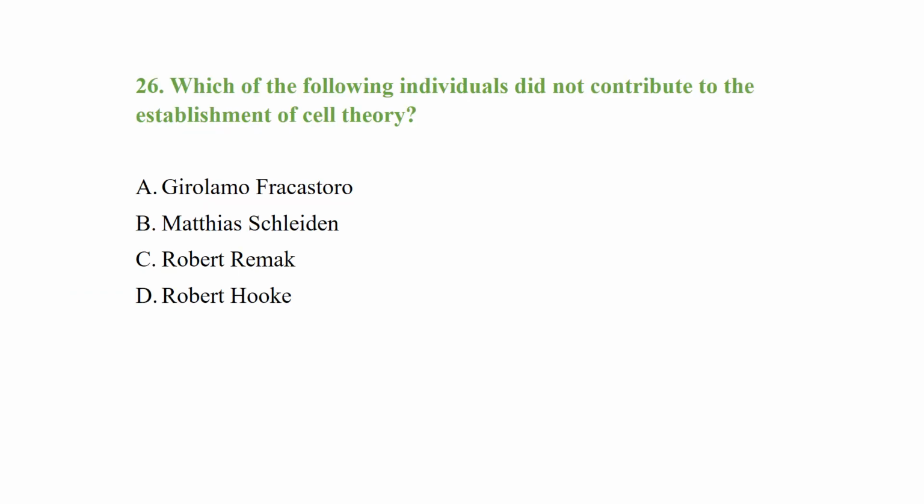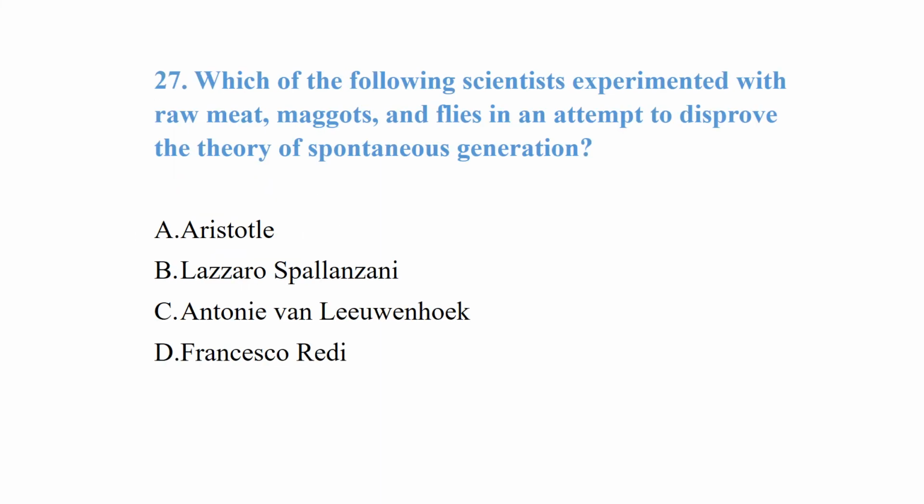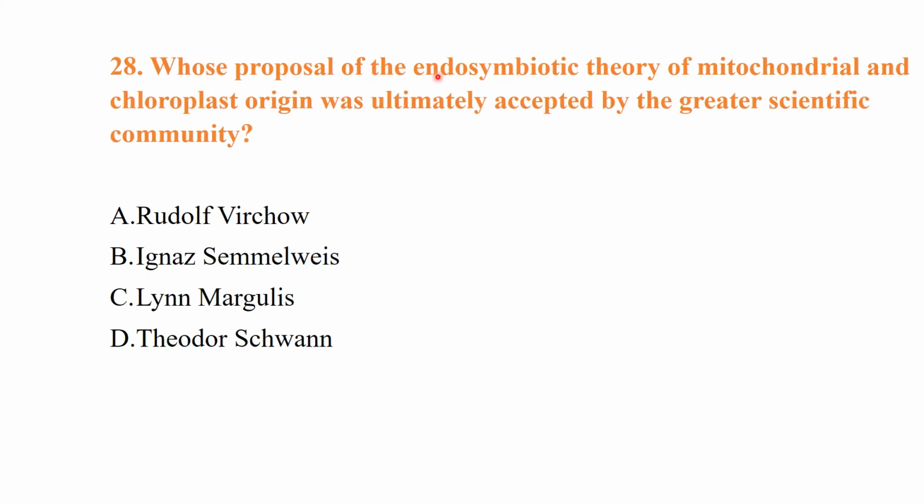Which of the following individuals did not contribute to the establishment of the cell theory? Girolamo Fracastoro, Matthias Schleiden, Robert Remak, or Robert Hooke. So it was Girolamo Fracastoro who did not contribute to the establishment of the cell theory. Which of the following scientists experimented with raw meat, maggots, and flies in an attempt to disprove the theory of spontaneous generation? Option A is Aristotle, Lazzaro Spallanzani, Antonie van Leeuwenhoek, or Francesco Redi. So the best option is Francesco Redi.